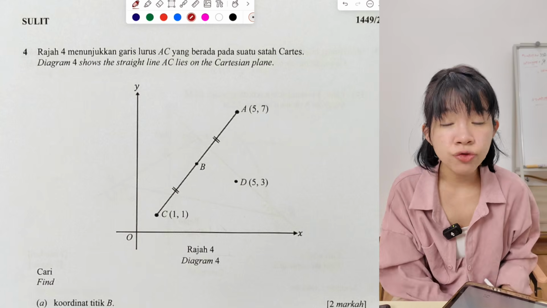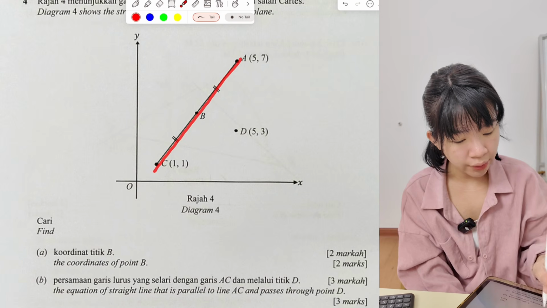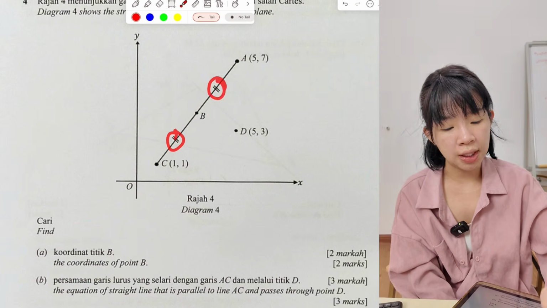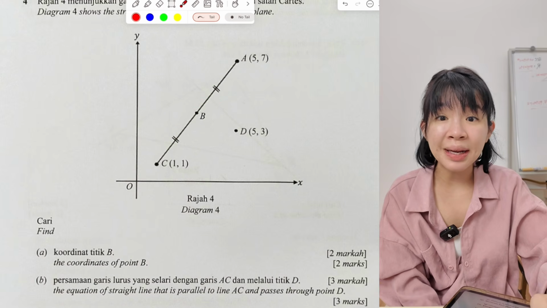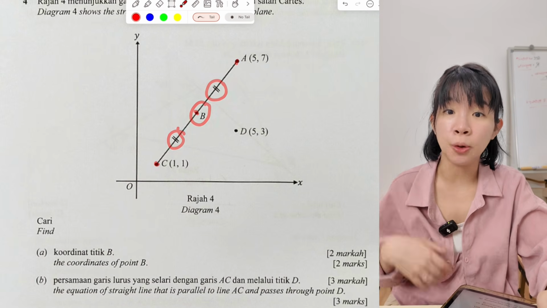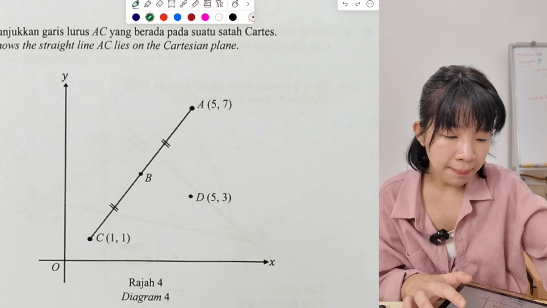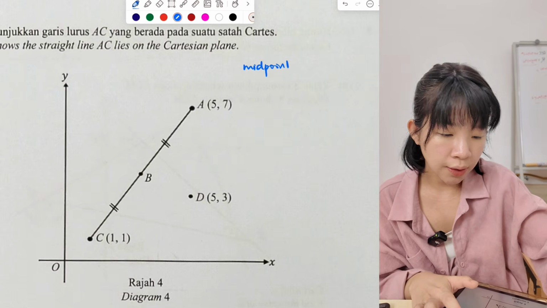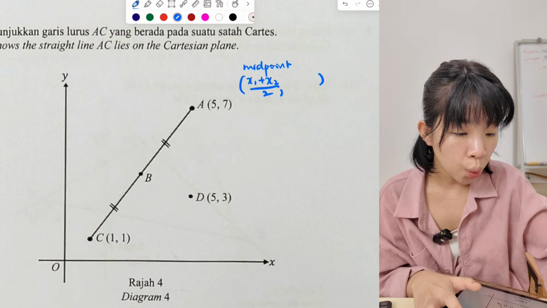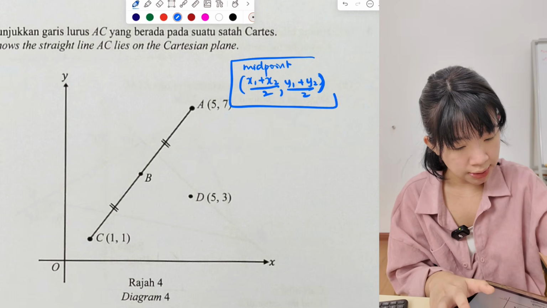Question number 4. Straight line, y equals mx plus c. The question says AC is a straight line. First, we need to find the coordinate of B. B is located here. When they put these two marks, it means B is exactly in the middle of A and C. So B is the midpoint, titik tengah. What is the formula to find the midpoint? We take x1 plus x2 together, divide by 2, and y1 plus y2 divided by 2 to find y.